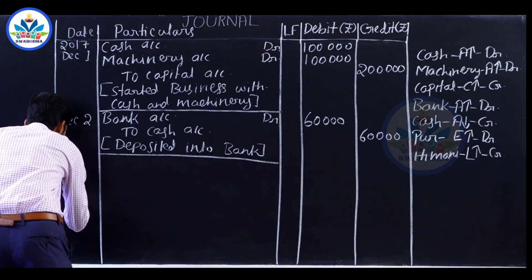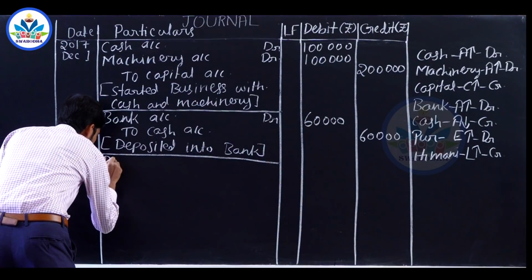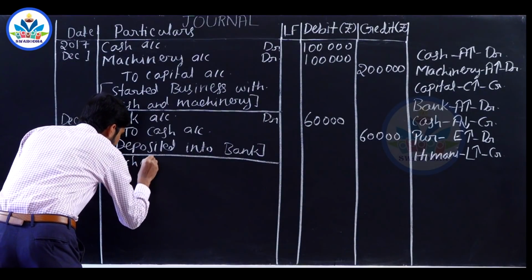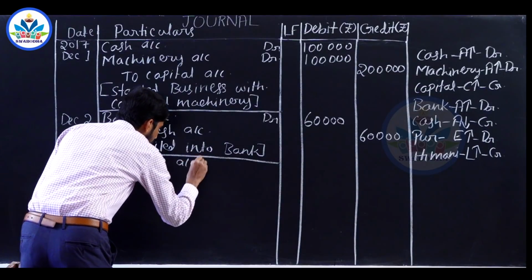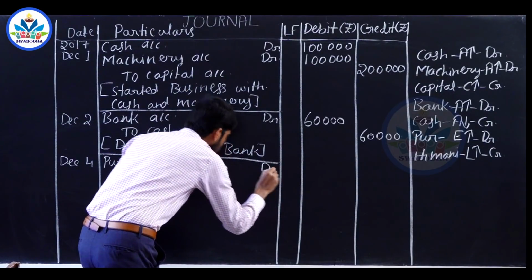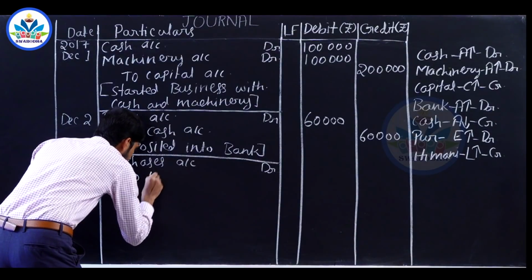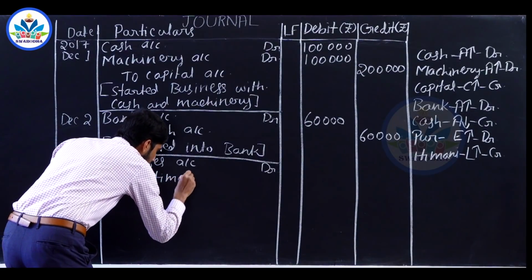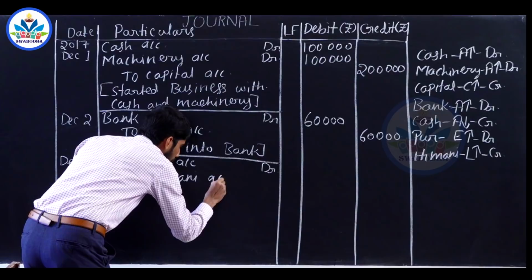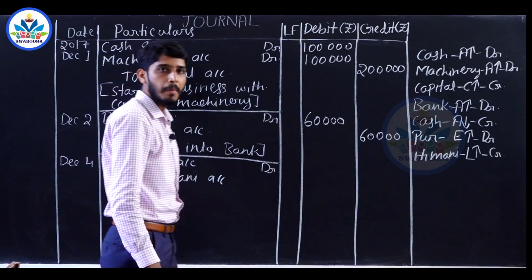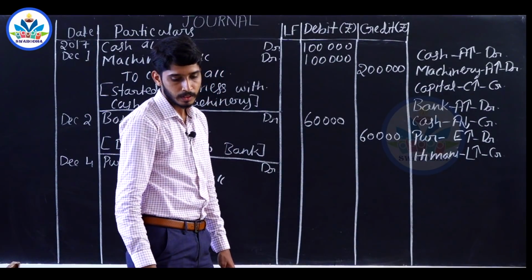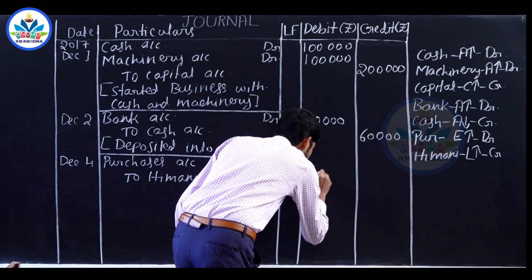December 4th, purchases account debited to Imani's account. Amount of purchase is 40,000.